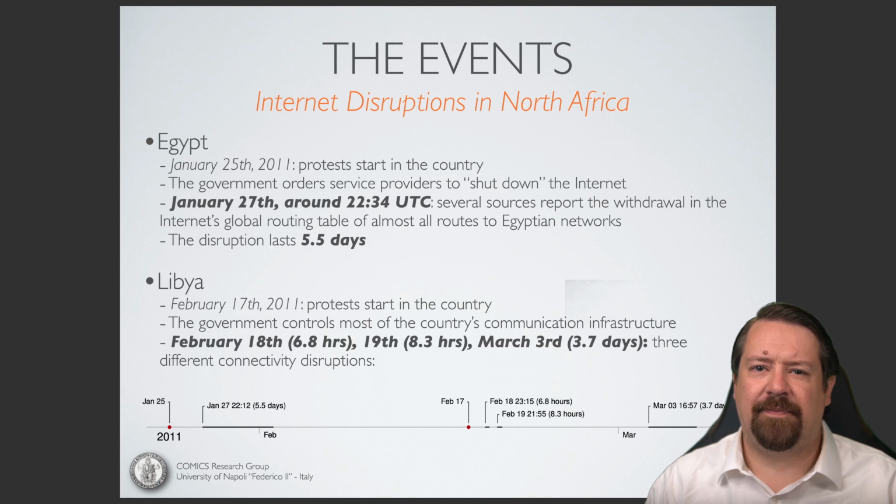In this talk, we'll be studying the internet events surrounding protests in Egypt and Libya at the beginning of 2011. In the case of Egypt, the government ordered an internet shutdown a couple days after the protests began, and it lasted for over 5 days. And in the case of Libya, there were multiple distinct outages, with the longest lasting almost 4 days.